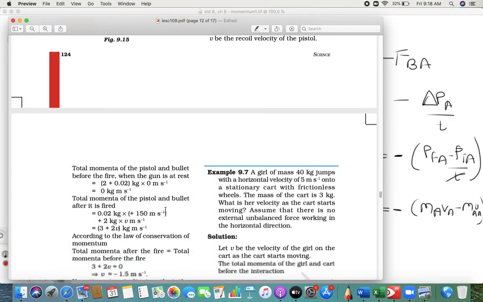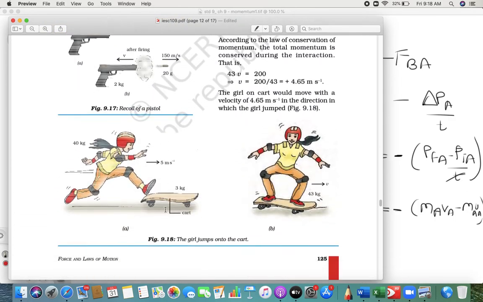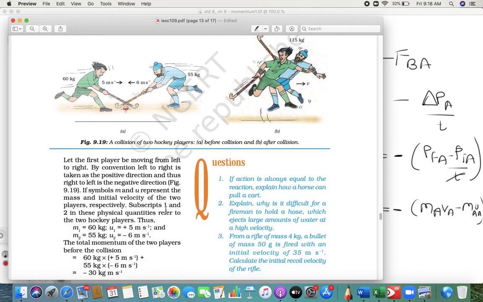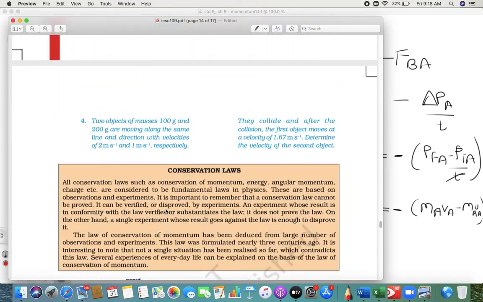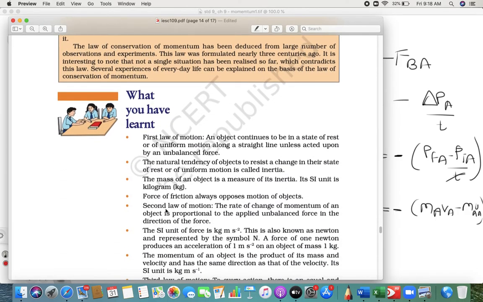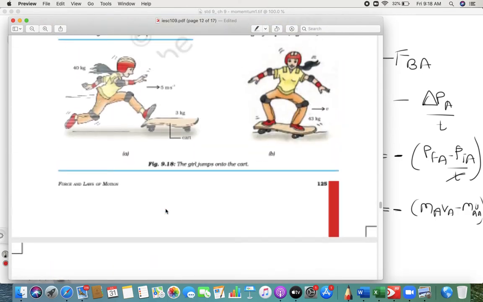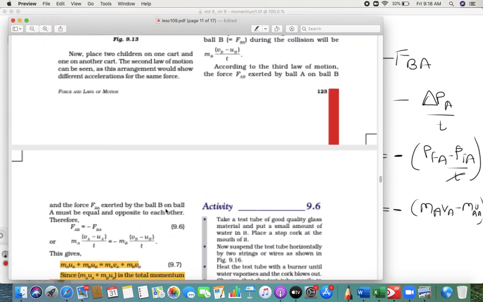Okay. So I hope you got what I said. With this we have completed our chapter. Now we are just left with word problems, which will start from the next class. So we have to do word problems.